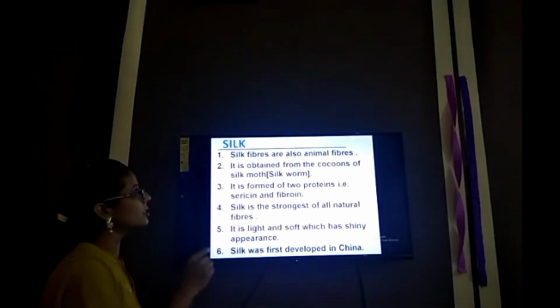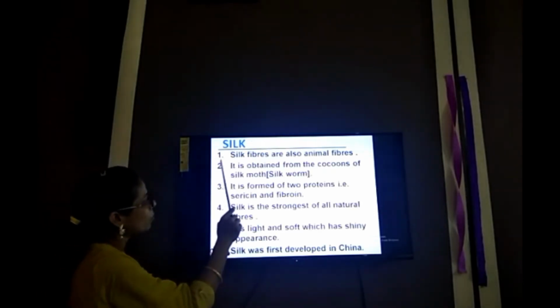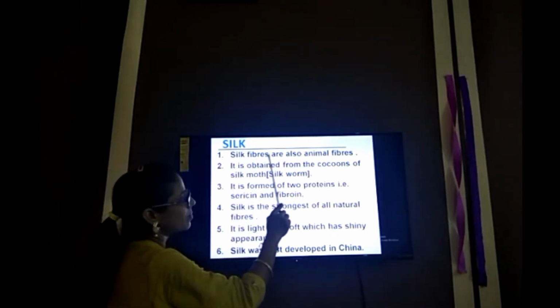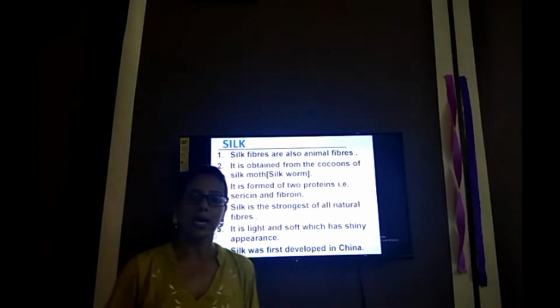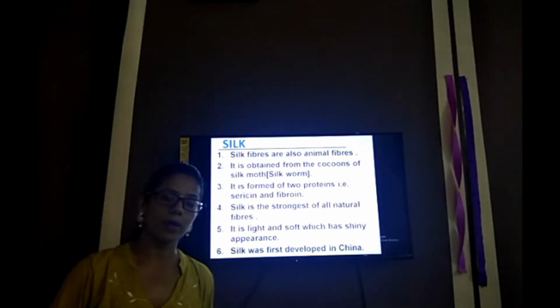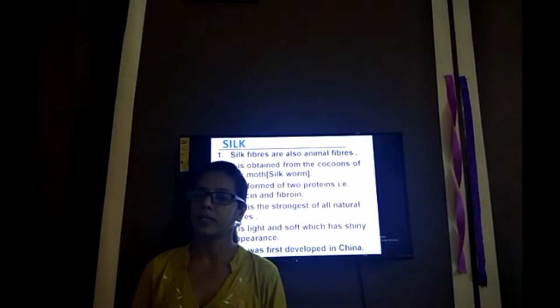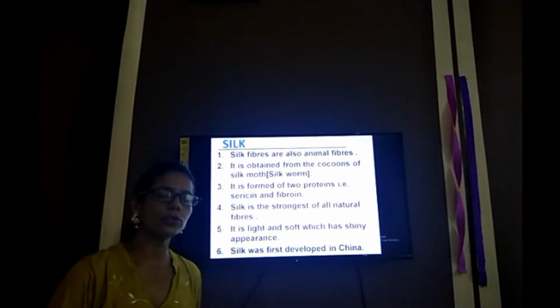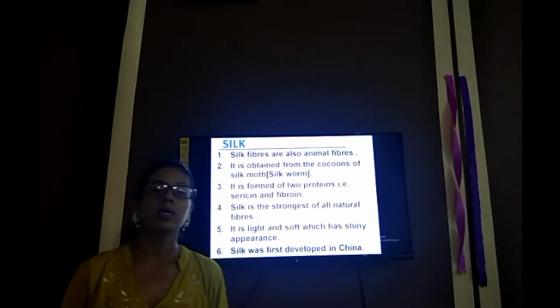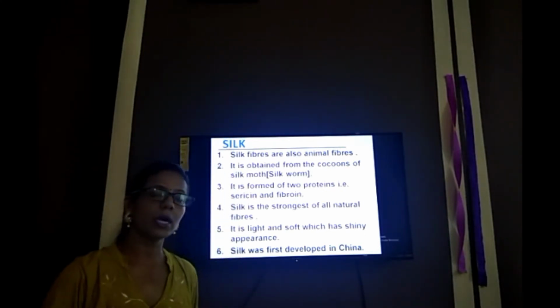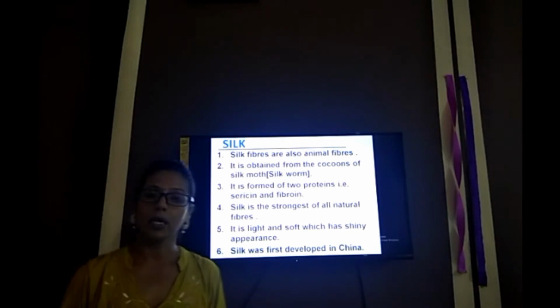The first point is that silk fibers are animal fibers. As we have discussed in the last videos, there are two types of fibers, natural fibers and synthetic fibers. Natural fibers are obtained from natural sources. Synthetic fibers are man-made, prepared in the lab.